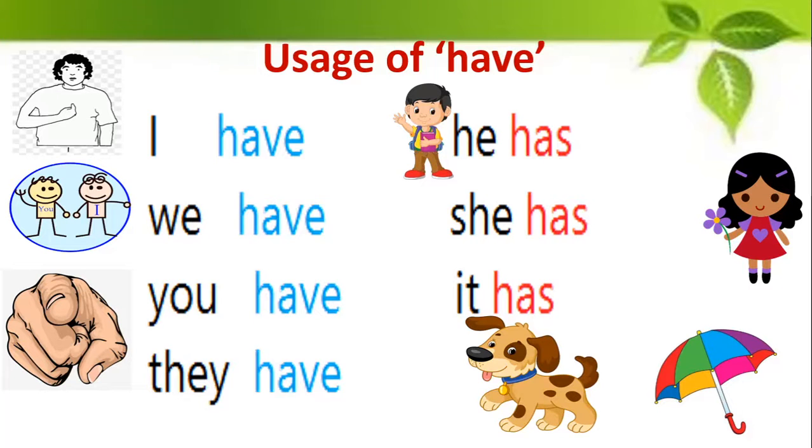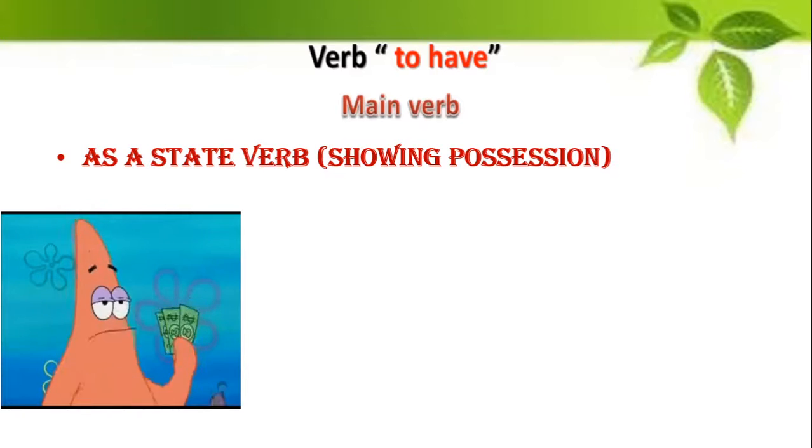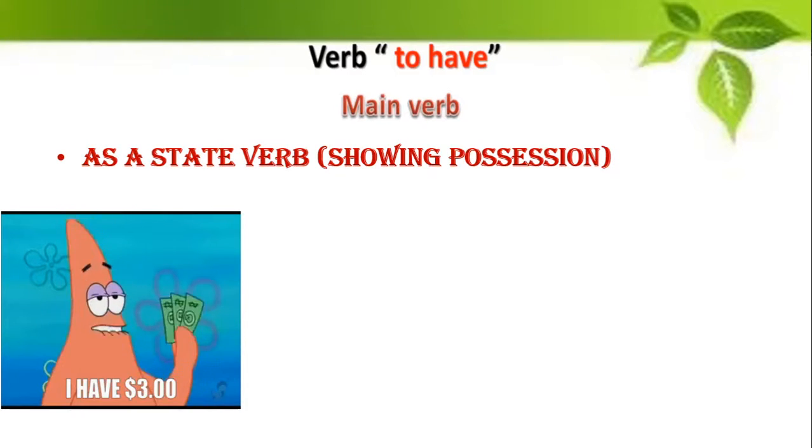Now we will see the various situations in which the verb to have is used. That is, what are the various forms of this verb to have. So it is used as a main verb sometimes, and it acts as a state verb. A state verb means it shows possession. For example, someone is saying "I have 3 rupees." I have, that means I am possessing. I have with me 3 rupees. So have here shows possession.